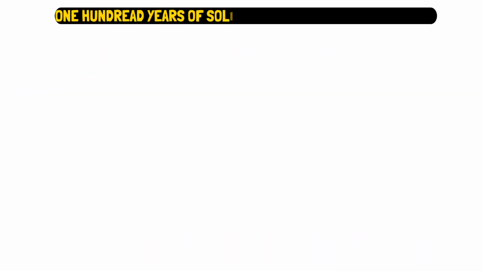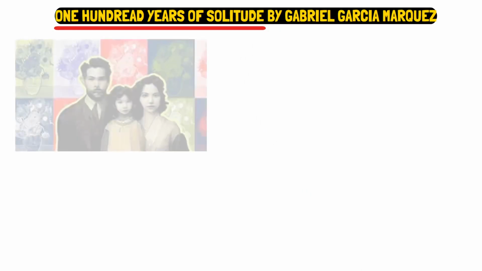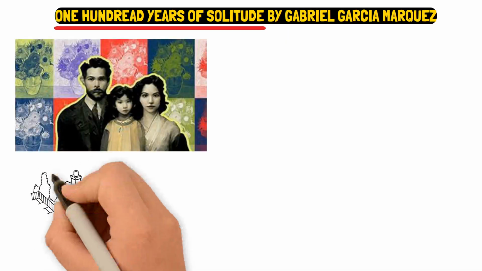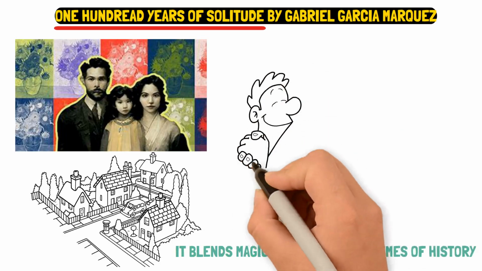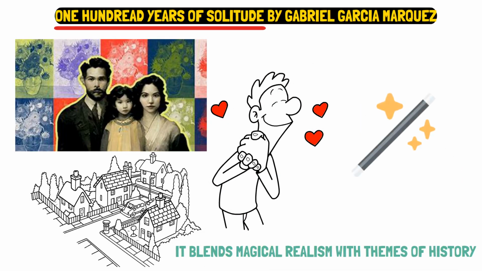100 Years of Solitude by Gabriel Garcia Marquez. 100 Years of Solitude chronicles the multi-generational story of the Buendia family in the fictional town of Macondo. It blends magical realism with themes of history, love, and destiny. Its magical realism and themes challenging conventional morality led to bans.